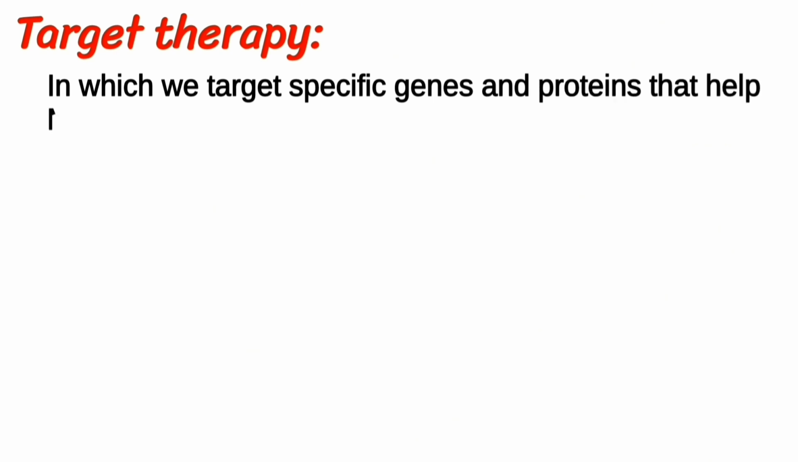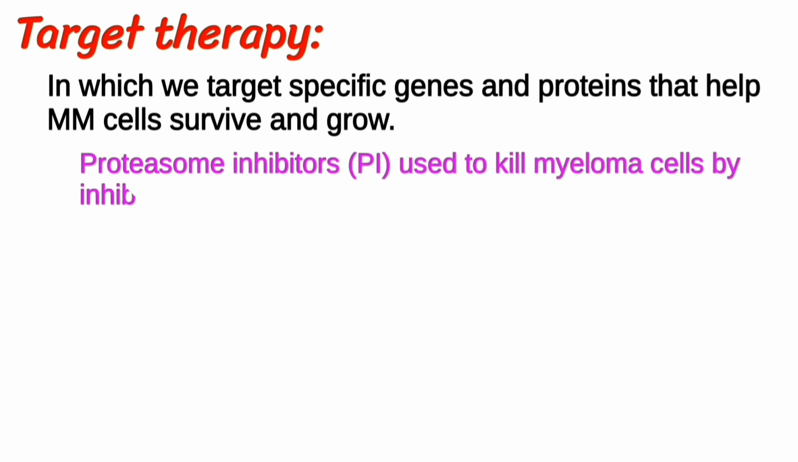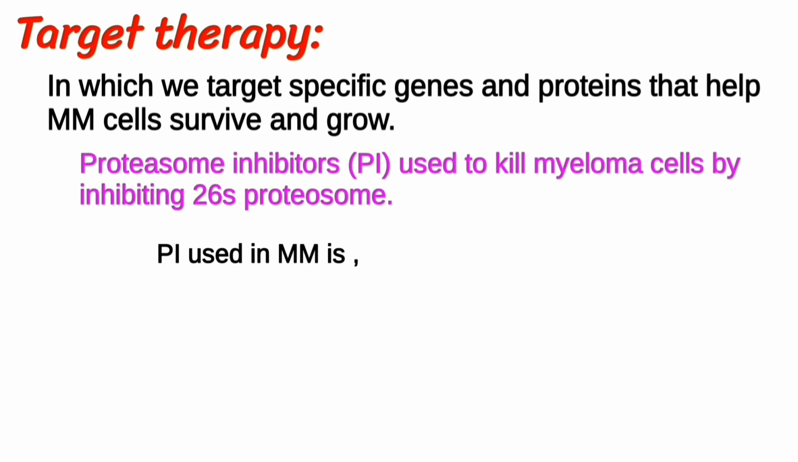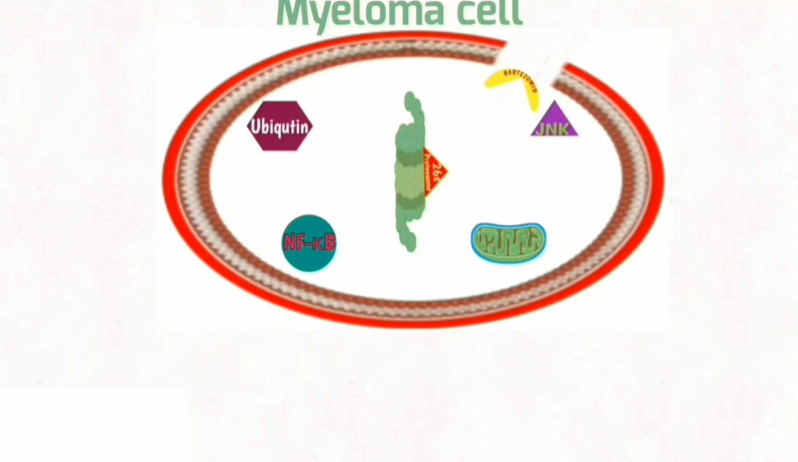Targeted therapy, in which we target specific genes and proteins that help multiple myeloma cells survive and grow. Proteasome inhibitors are used to kill myeloma cells by inhibiting the 26S proteasome. The proteasome inhibitor used in multiple myeloma is bortezomib. Mechanism of action of bortezomib.